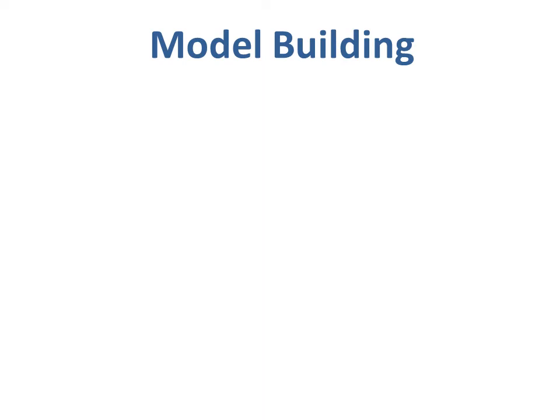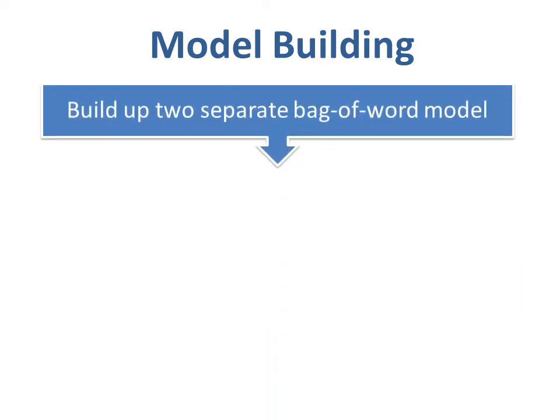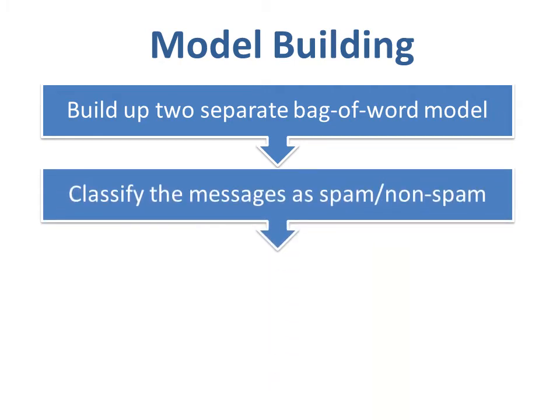Here is the fruit of our model building. Since social media data is full of commercial spam messages, we have to filter out the spam messages and retain the useful messages that can uncover the public sentiment. Therefore, we build two separate bag-of-words models. One model is used to classify the messages as spam and non-spam.